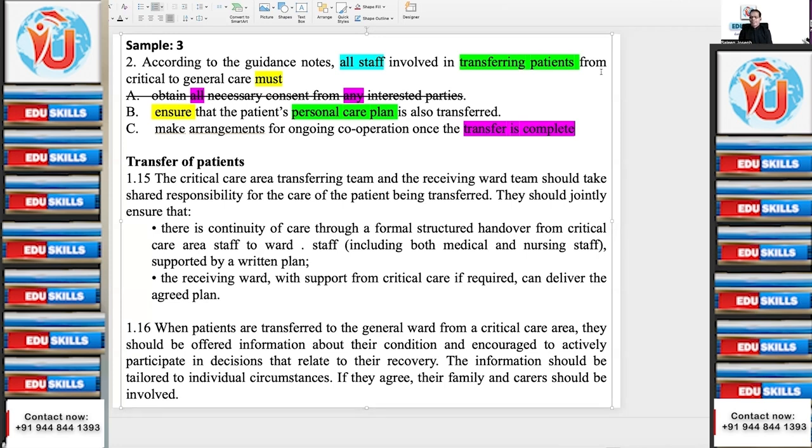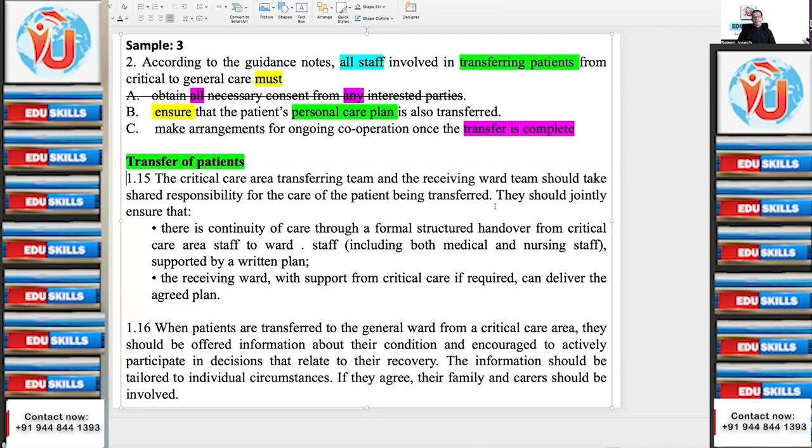Present tense. Now the third one is after transferring. Transfer is over. Now what should be done? So will it be in this paragraph? No, it cannot be because of the different tense. Let's see, so we will check it up. Heading is very important. Transferring patients, and so the idea is transfer of patients.